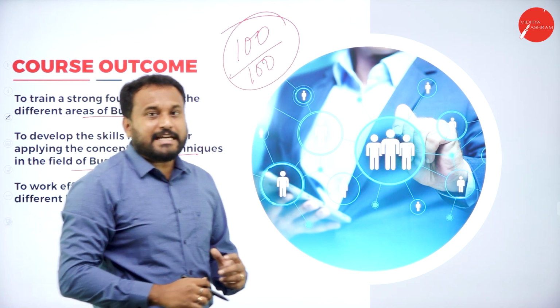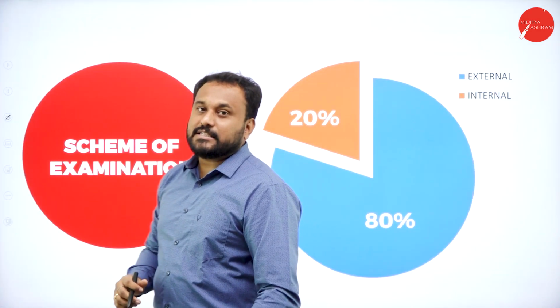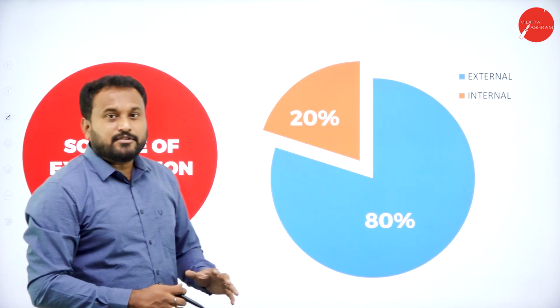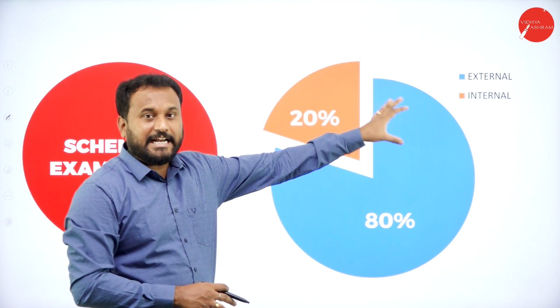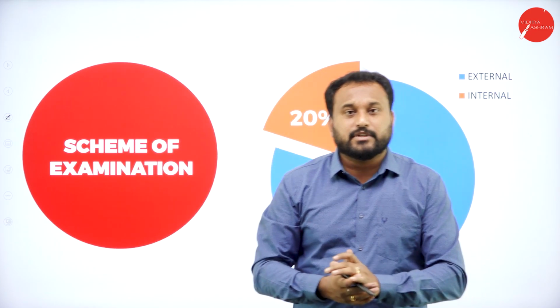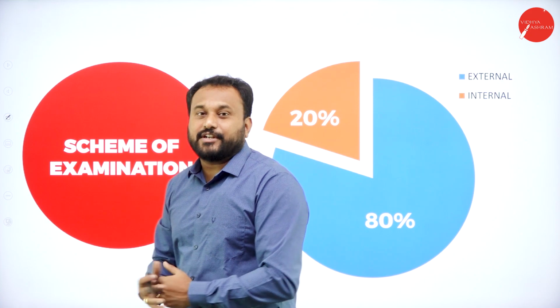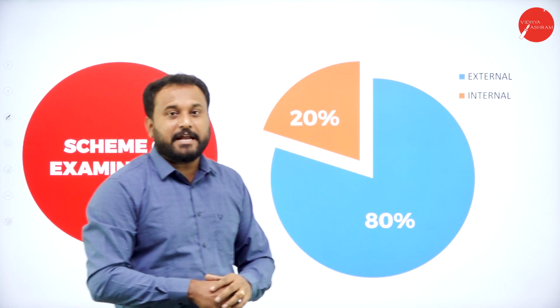And you know the examination scheme as well. I'll be explaining the examination scheme. Now the scheme is all very simple. So the examination scheme is like this. We have 20 marks for internals, and 80 marks for the external. Here what you are supposed to do is just follow our lecture, and then you'll be able to get 100 on 100 in advanced cost and management accounting.